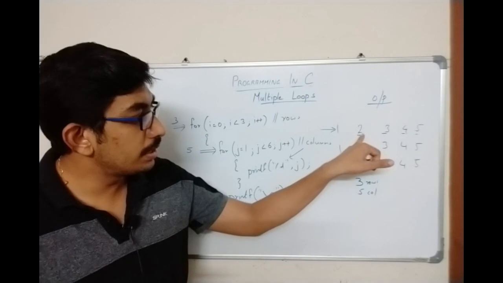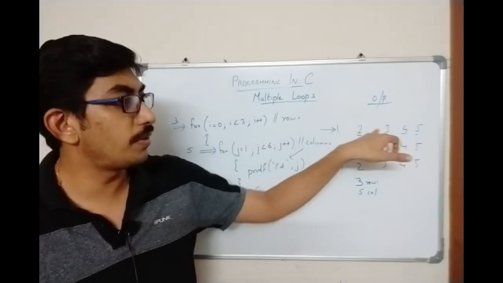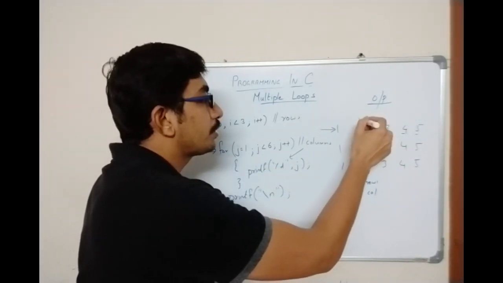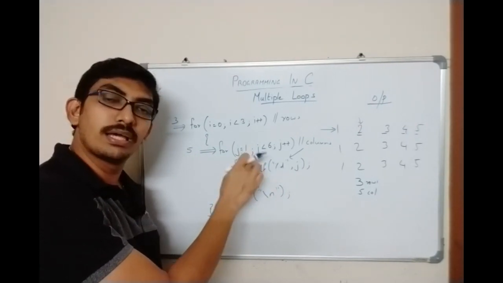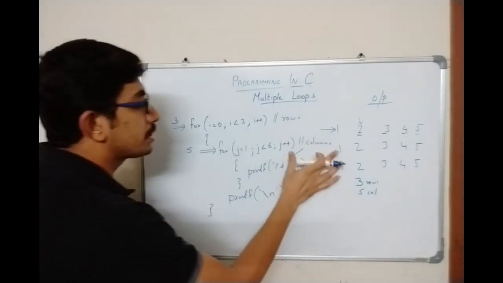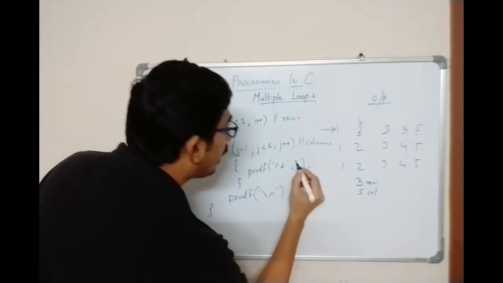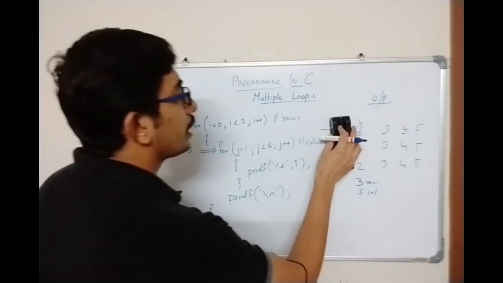In a single line, if the printed value is going to change, the meaning is that the variable controlling this value should be updated inside the inner loop. Now we will see how this code will change if I am displaying i instead of j. We will see the output for that.